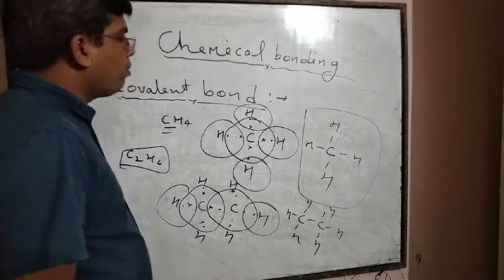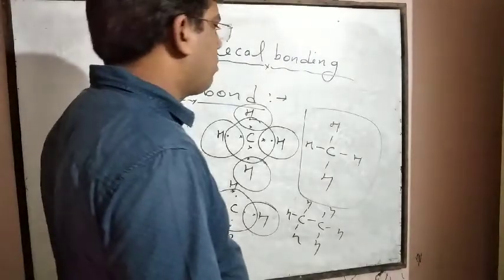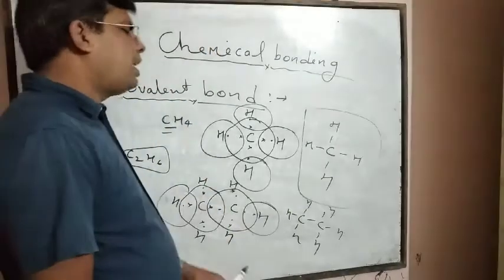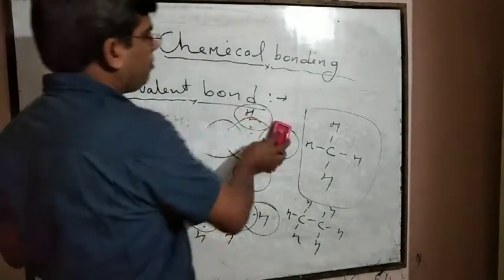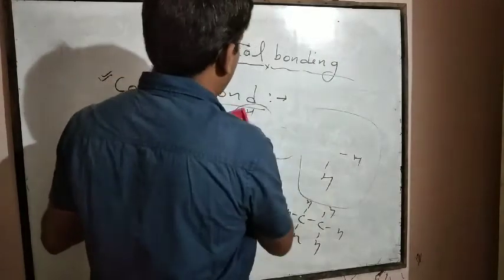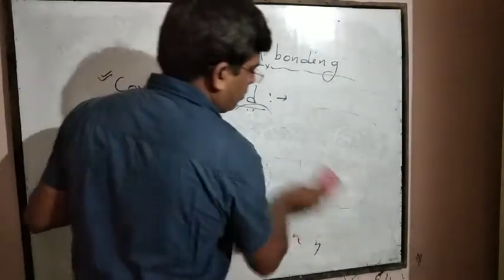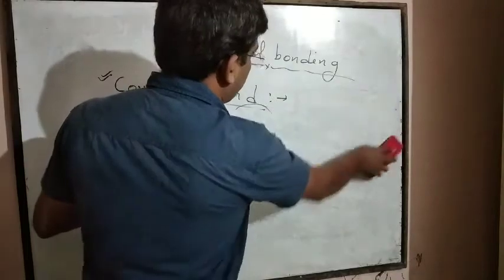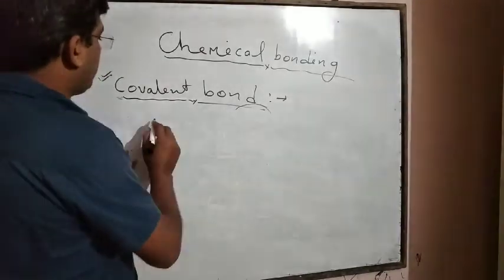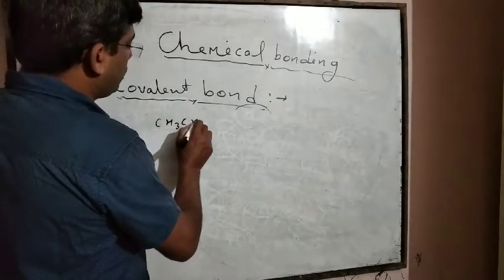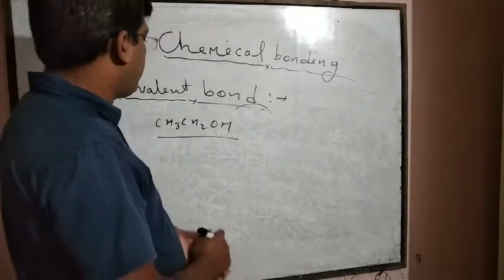Similarly, if another compound like ethanol or an ether or any other compound is taken, for example, ethanol, which means CH3CH2OH, then what happens?